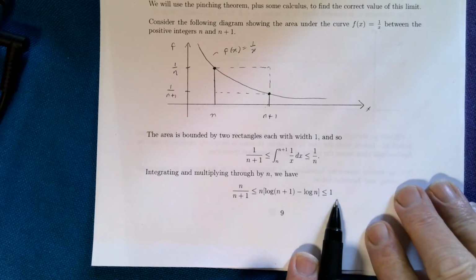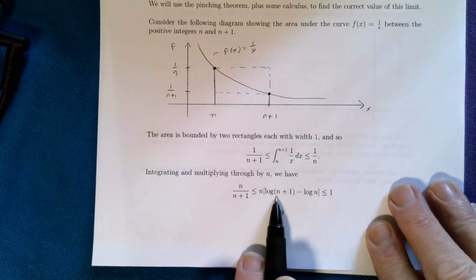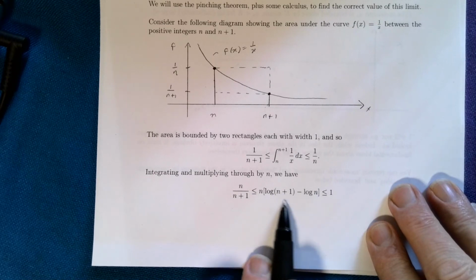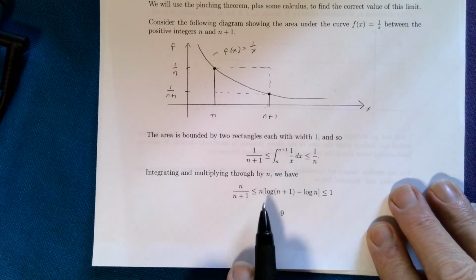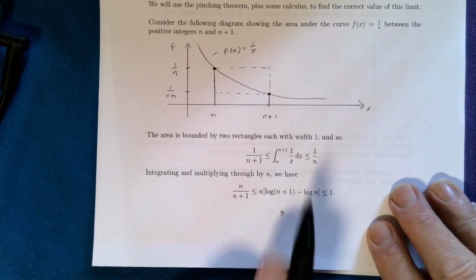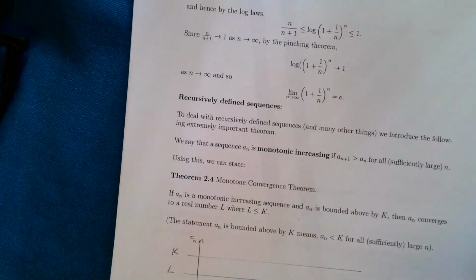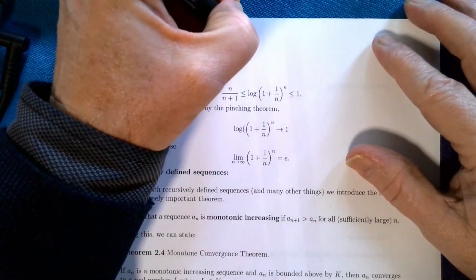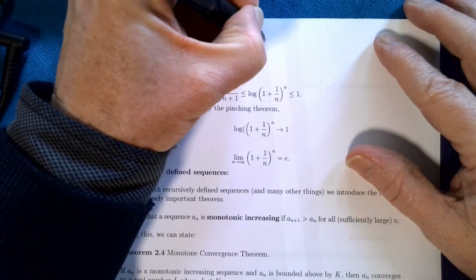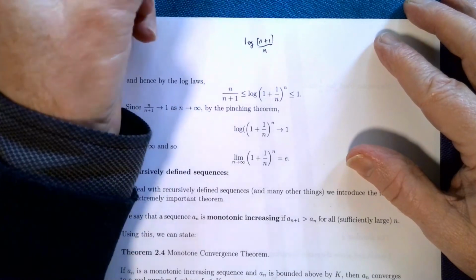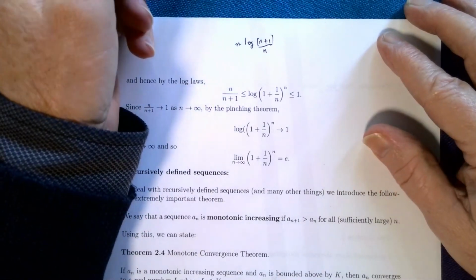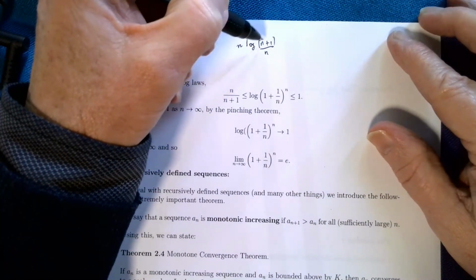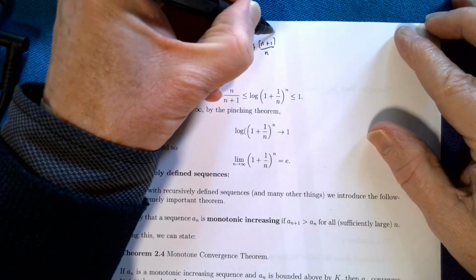Now I'm going to use the log laws. I'm tempted to use the log laws here, so I'm going to pull this underneath. This will be the log of n plus 1 divided by n using the log laws, and then I can pull this n right up to the top. So all I've done there is write this as the log of n plus 1 over n, and there was an n out the front here, so I've used the log laws to pull it underneath, and I can then pull the n up to the top.